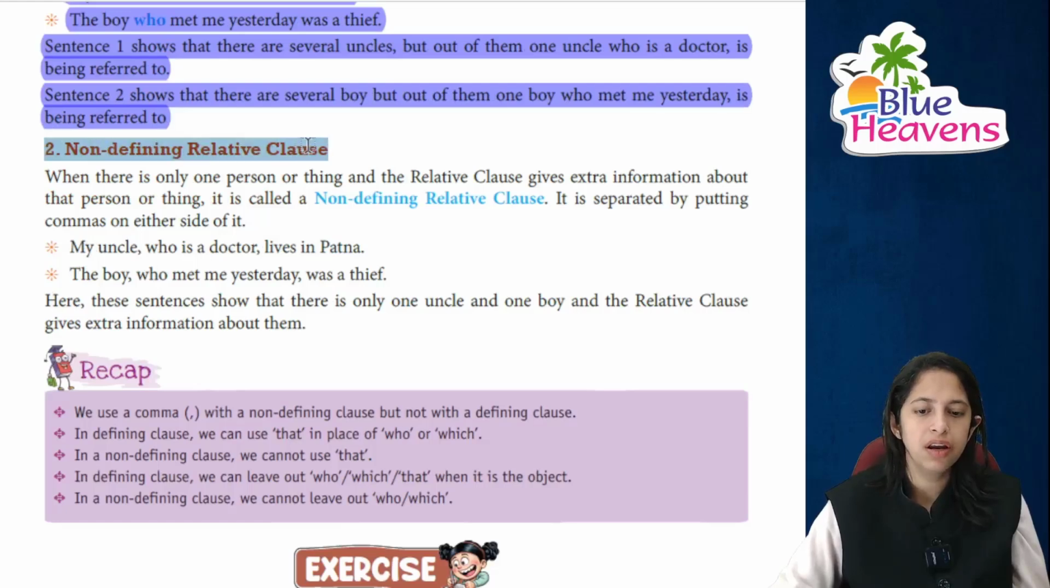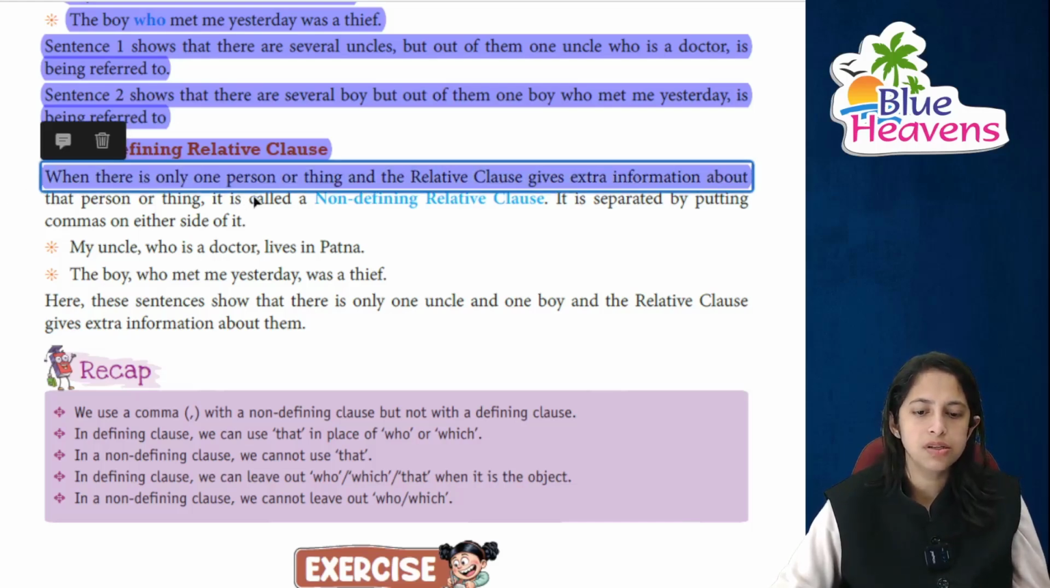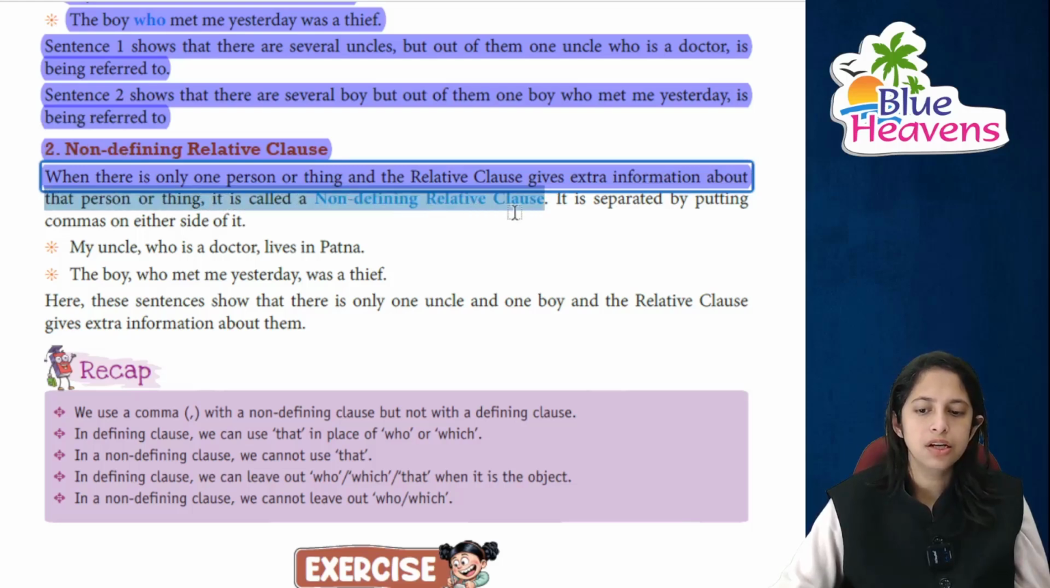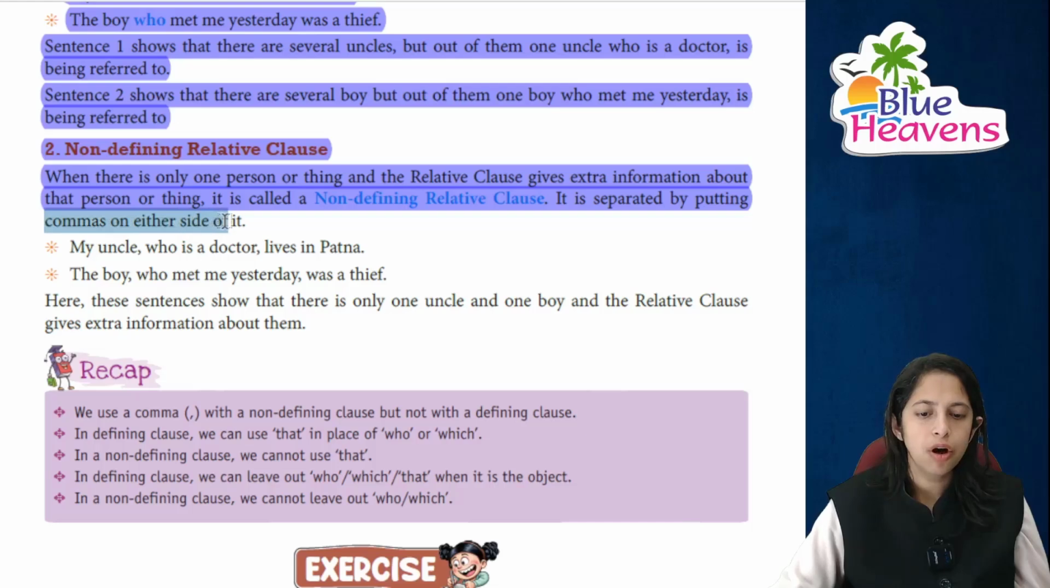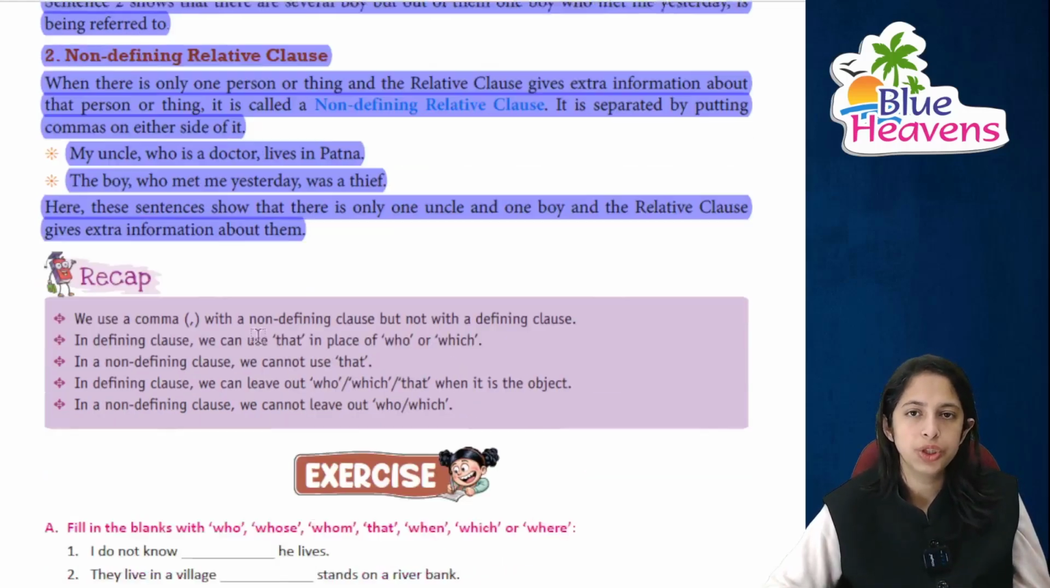Next is the non-defining relative clause. When there is only one person, जब एक ही person होगा, एक ही thing होगी और एक ही relative clause होगा, it gives extra information about that person and thing. It is known as a non-defining relative clause, and it is separated by putting commas on either side of it. कहीं पे भी लगा दीजिए. My uncle, who is a doctor, lives in Patna. The boy, who met me yesterday, was a thief. अब आप देखिए, these sentences show that there is only one uncle, one boy, and of course जो relative clause है, it gives the extra information about them.